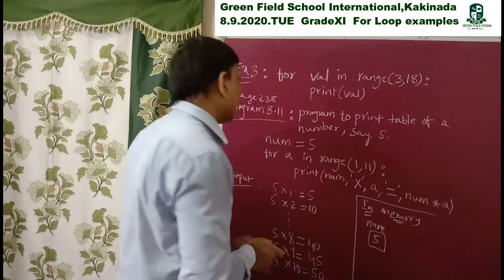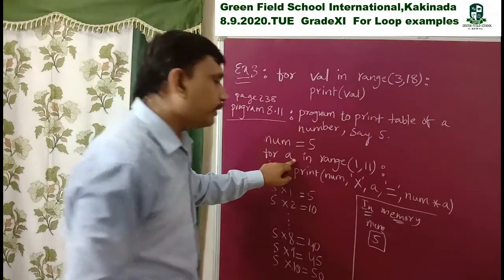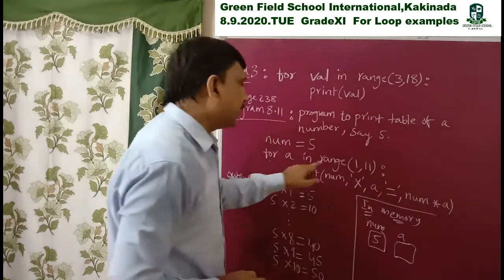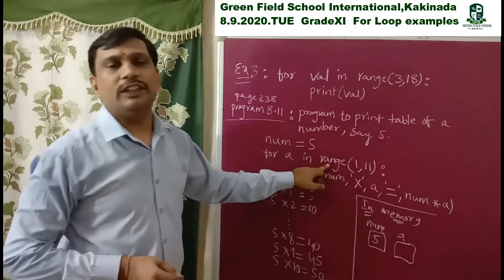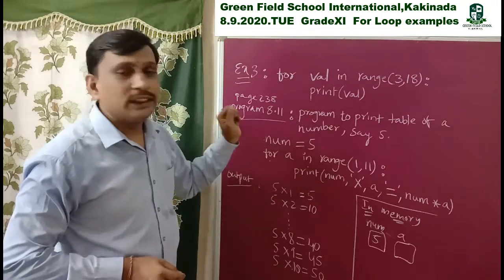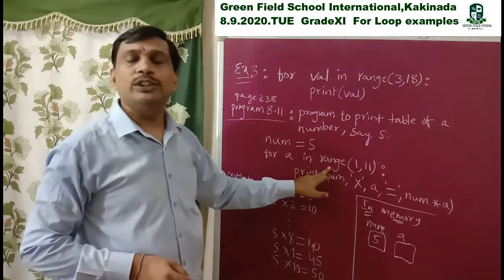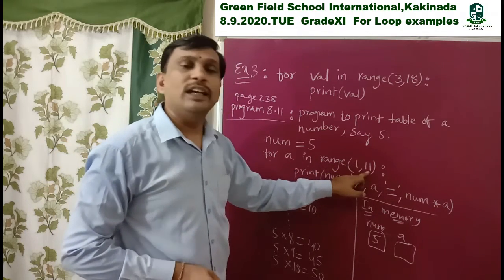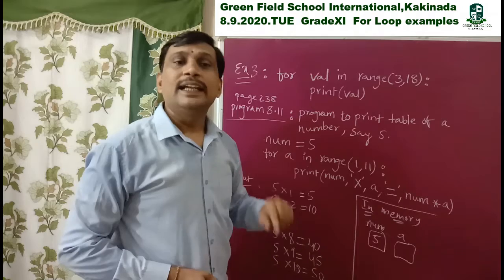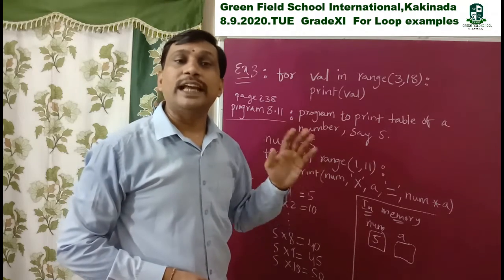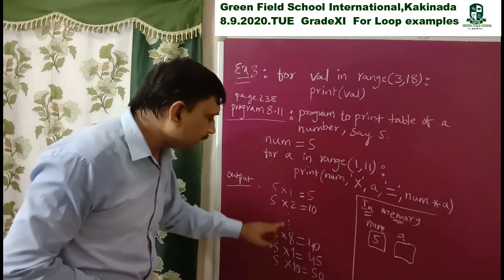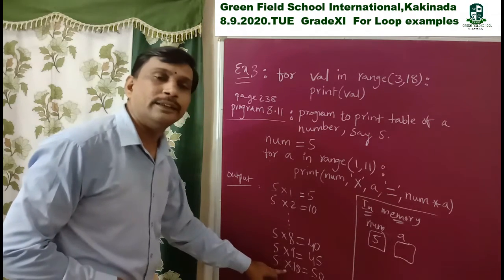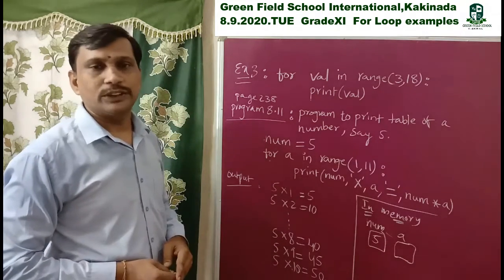Next, for a, I take one variable a. Next, here I am using the range function. Up to now we did not use the range function. Range starts from lower bound 1 to upper bound 11. Upper bound 11 means 11 minus 1, so 10 times it will be executed: 5 into 1 to 5 into 10.